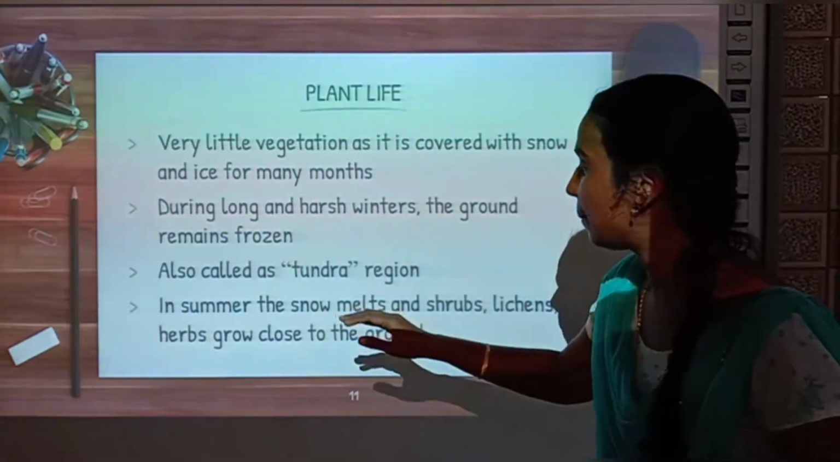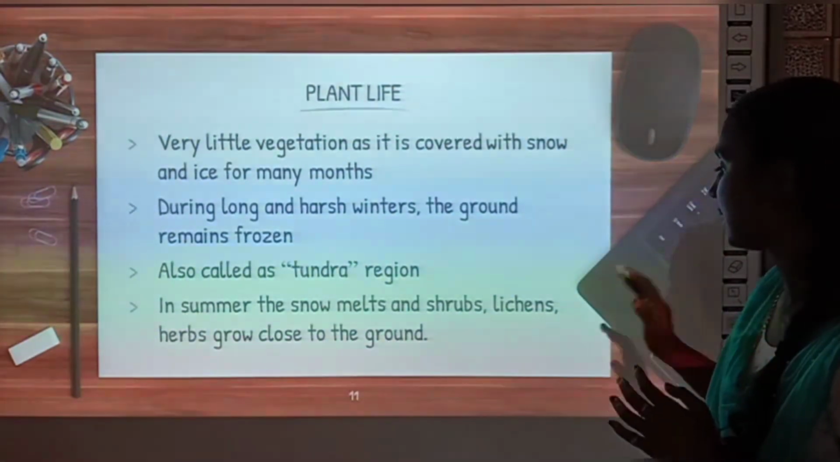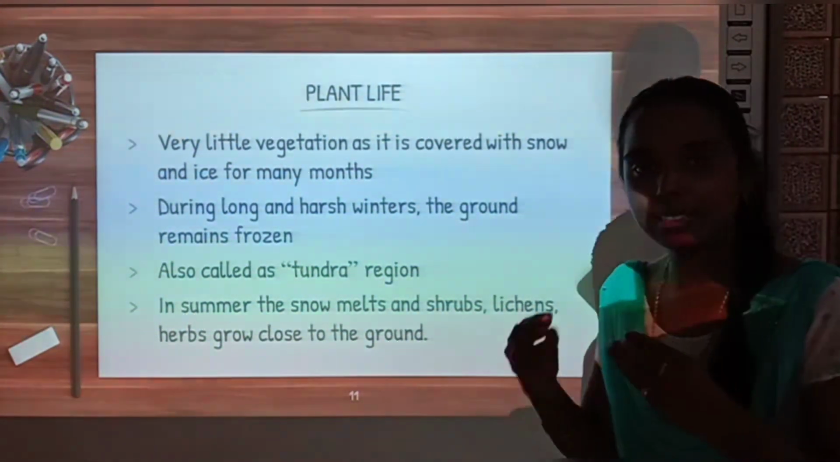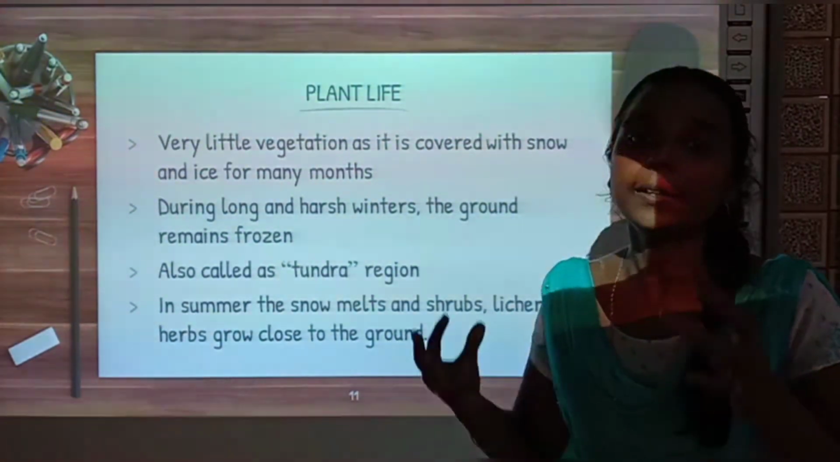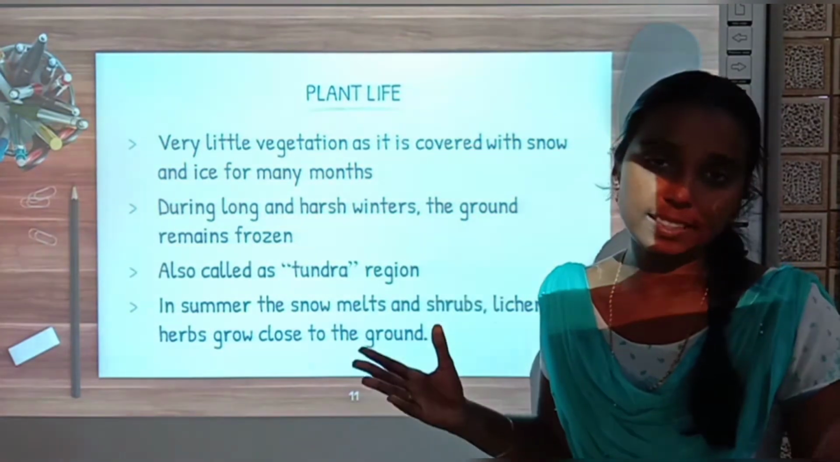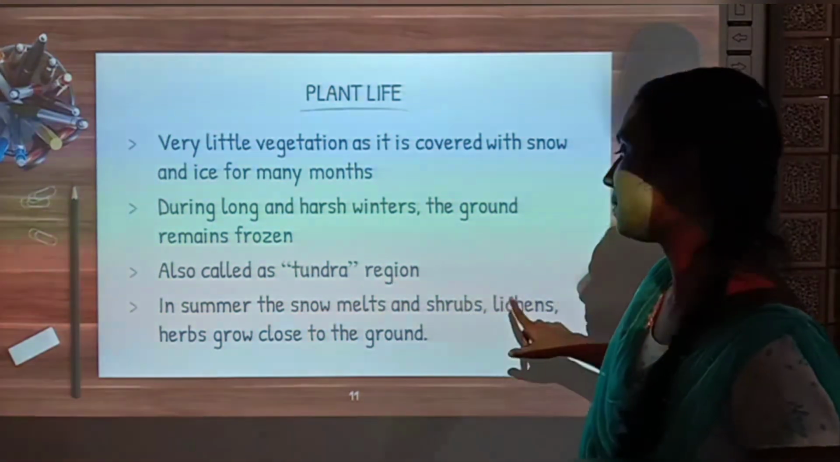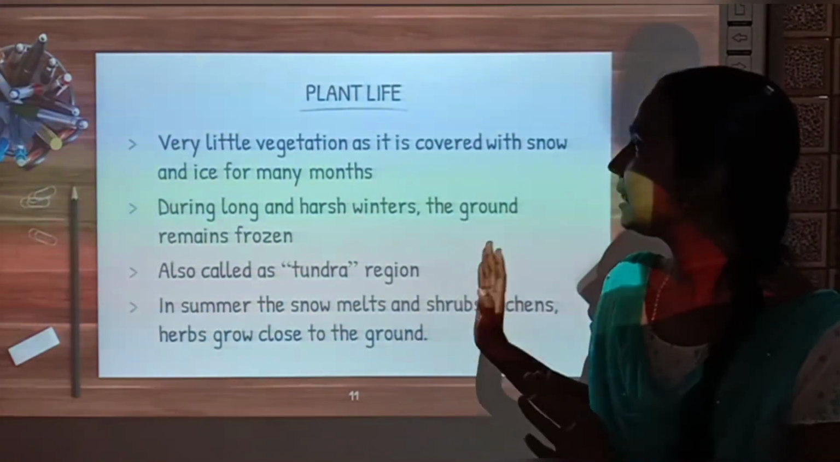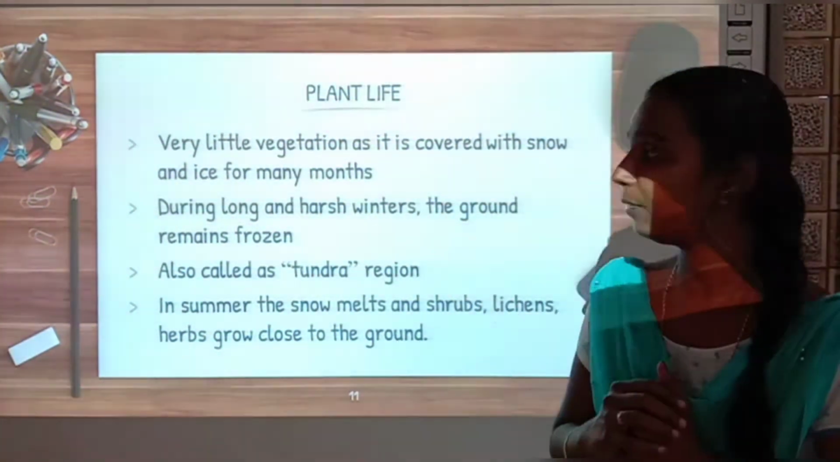In summer the snow melts and shrubs, lichens, herbs grow close to the ground. In summer season that snow will melt, right? At that time only small plants, not big plants or trees, only small plants like shrubs, lichens and herbs grow close to the ground. These are the things about the plant life in the frigid zone.